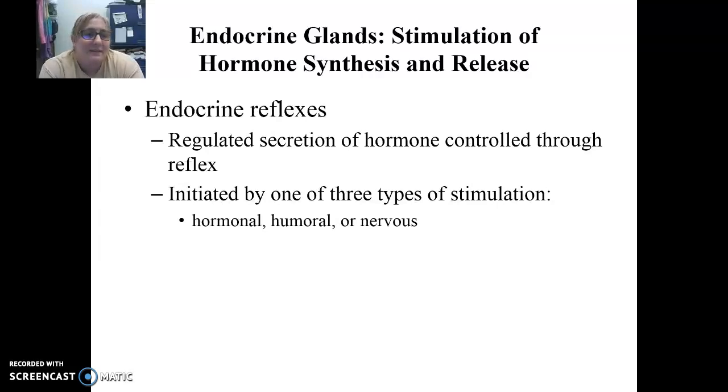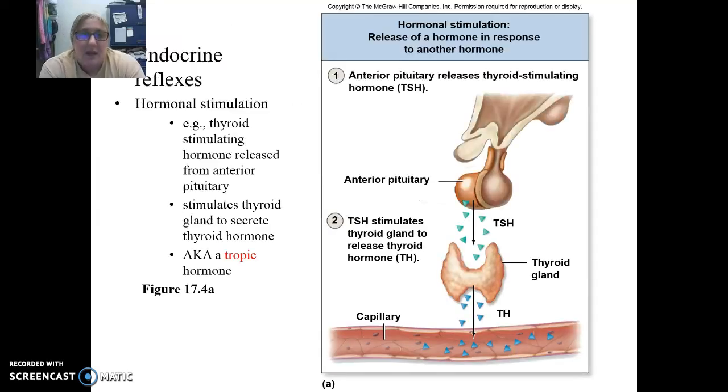So the endocrine system is controlled through either hormonal activity, humoral activity, or nervous activity. It depends on what stimulation occurs. So hormonal stimulation is one of the most common stimulations. And here we can see the hypothalamus, which would be way up here.